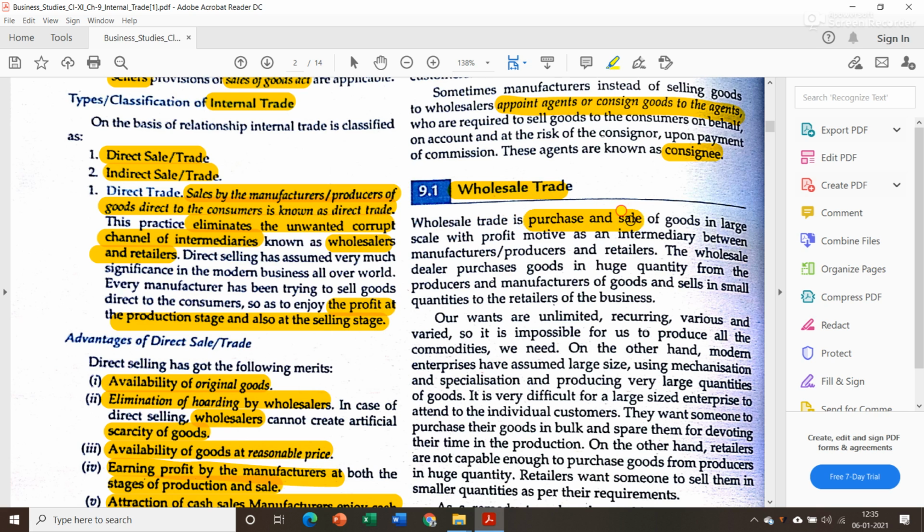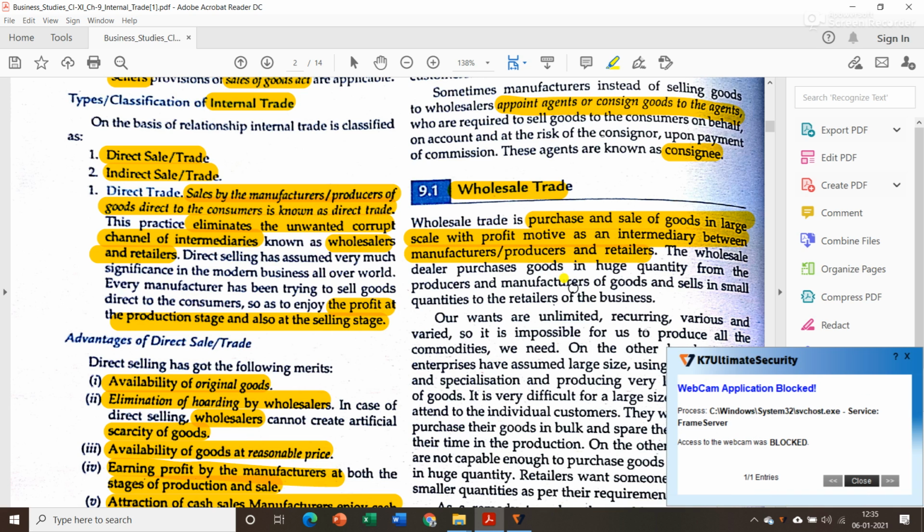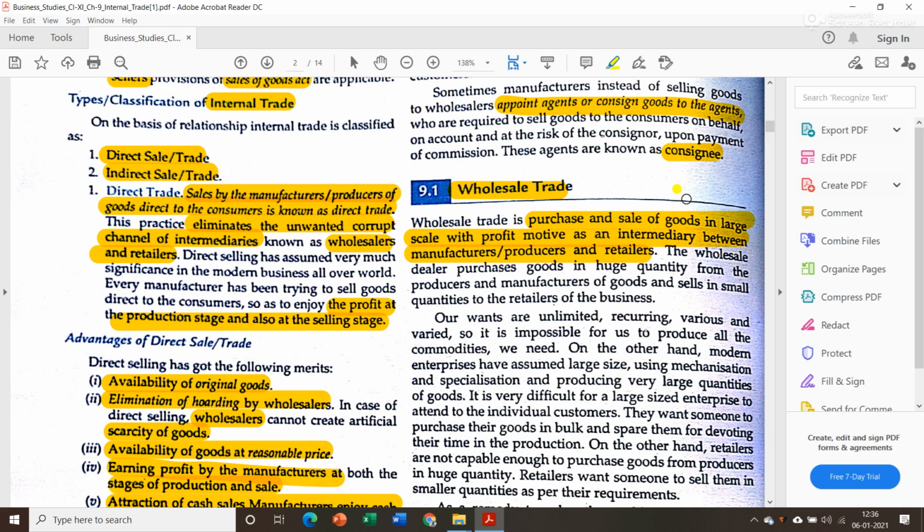Wholesale trade is the purchase and sale of goods on a large scale with a profit motive, as an intermediary between manufacturers or producers and retailers. Wholesale trade is nothing but purchasing and selling goods in huge, bulk quantities. Their intention is to earn profit, and they bridge the gap between the manufacturer or producer and retailers. They come in between these two parties.